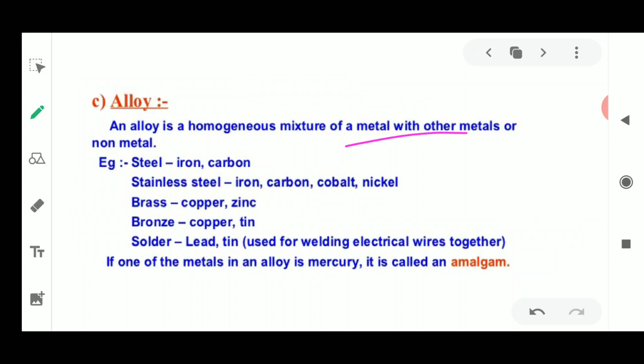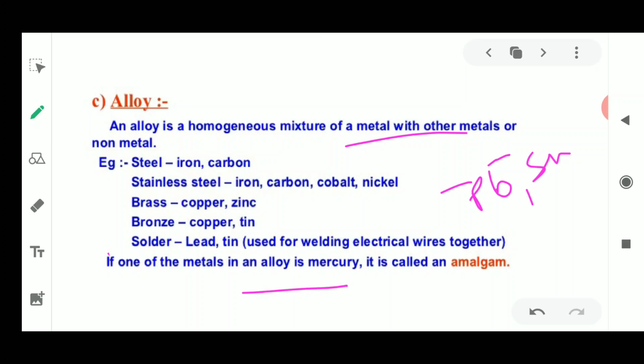Stainless steel, again it is an alloy of iron, carbon, cobalt and nickel. Okay, brass is an alloy which is a mixture of copper and zinc. Bronze is again an alloy of copper and tin. Okay, solder, again it is an alloy. This has a very important application in the process of soldering. Okay, solder alloy is an alloy of lead and tin which is used for welding electrical wires together. Okay, so we take two electrical wires, and these wires are joined with one another with the help of this solder alloy, where lead and tin are used.